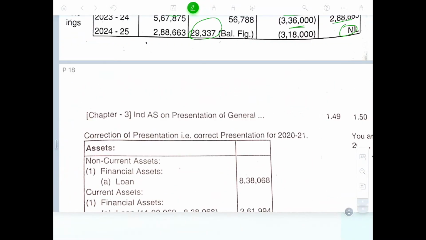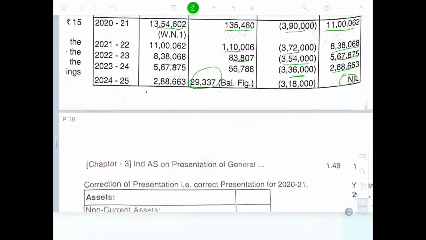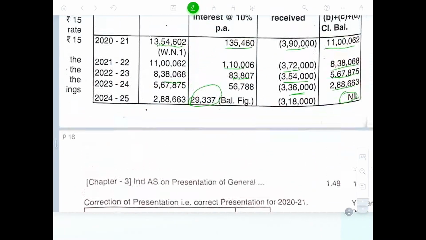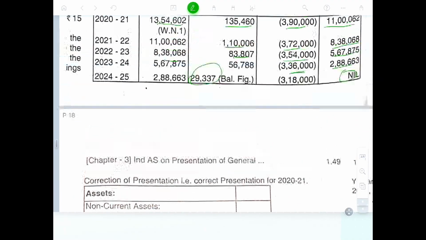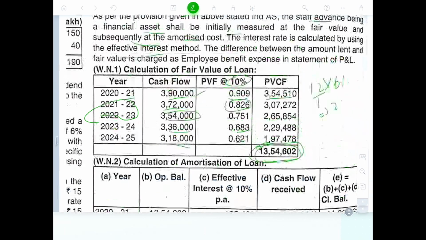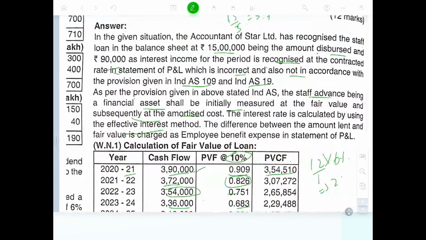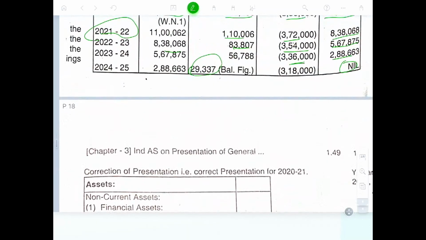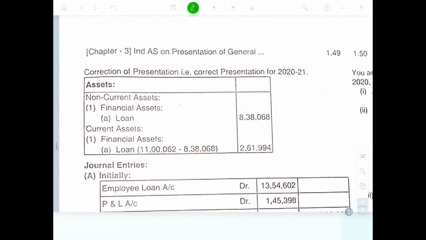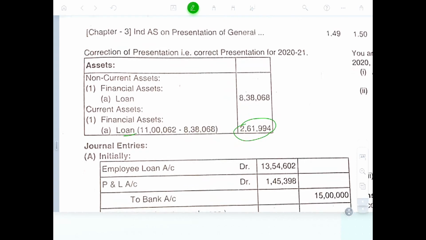So not current, how much of the loan should be considered? The correct presentation on 2021: 838 lakhs, and other current asset loan is 261. Correct presentation: the current asset loan and financial asset loan 281.